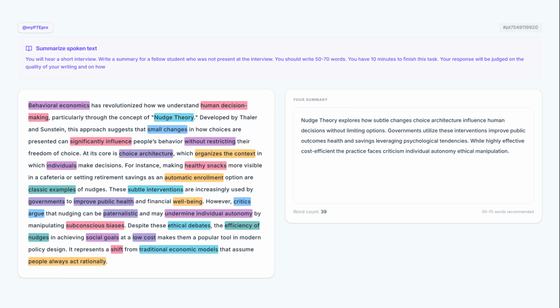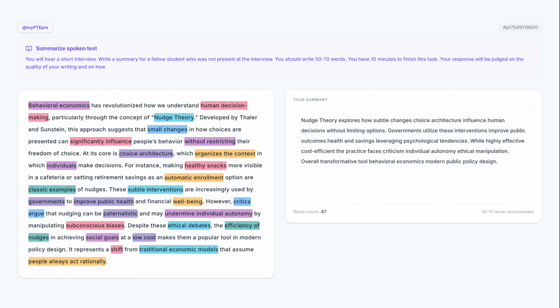To wrap up our summary, we use the transition overall to signal the conclusion. We use the pronoun it to link back to nudge theory, describing it as a transformative tool. We end by placing the topic back into its broader academic and practical context: behavioral economics and modern public policy design.